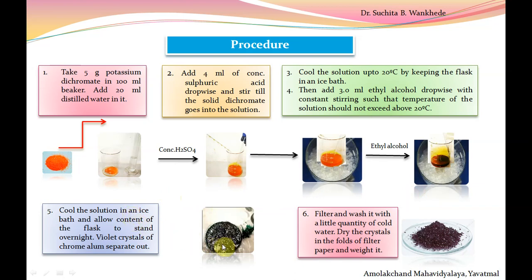After that we get violet crystals of chrome alum separated out in the mother liquor. Filter it with the help of a funnel and filter paper. Wash it with a little quantity of cold water. Dry it with the help of filter paper and weigh it.